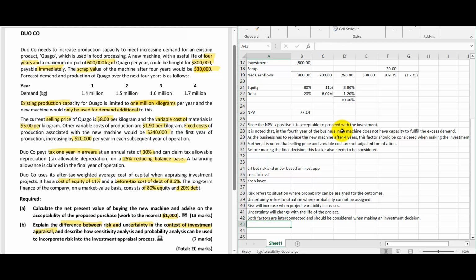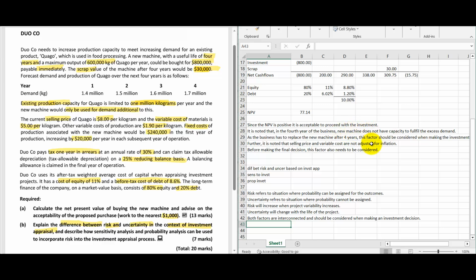So you can write this. This is a little bit comprehensive answer in point form that I have given for you to get an idea. So you can elaborate and write these points for the difference between risk and uncertainty based on investment appraisal.